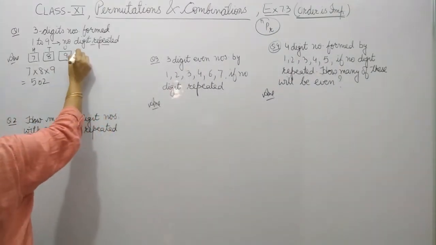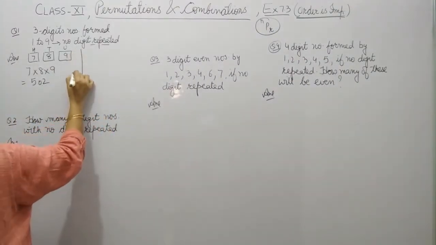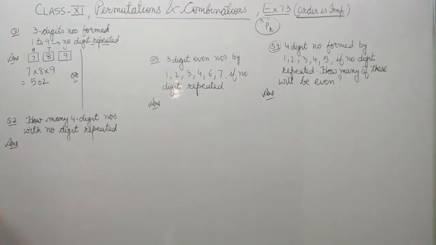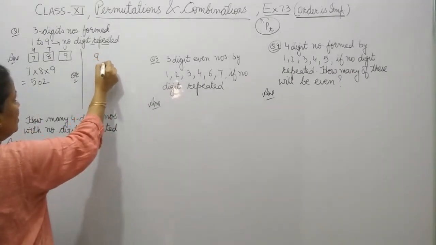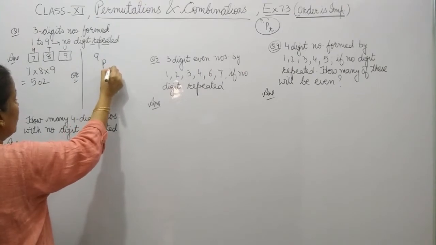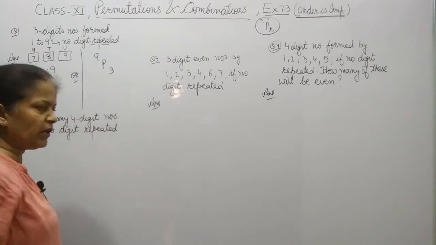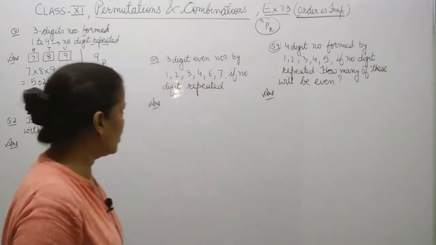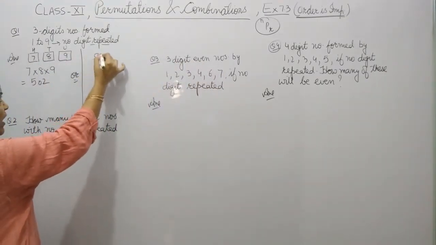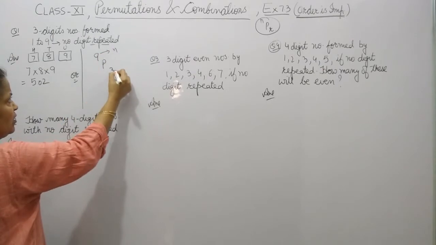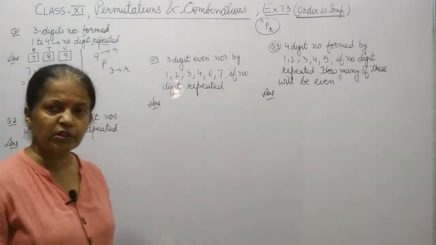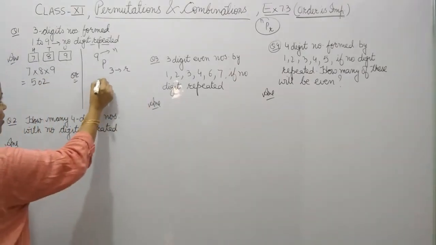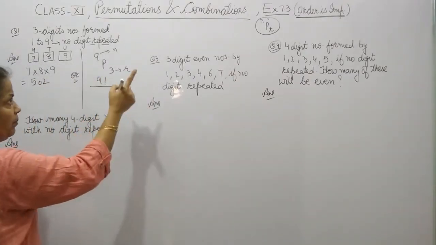So by using permutation, the other way is, out of 9 digits, since digits are not repeating, out of 9 you are taking 3 numbers at a time. So this is n and this is r. So this is 9P3.